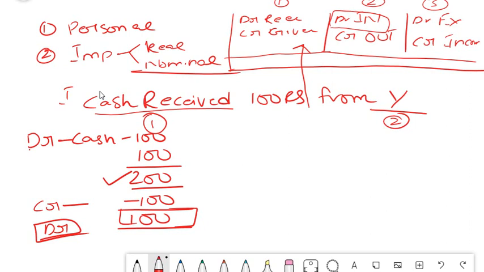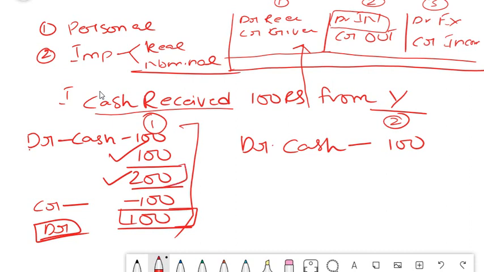So what is the entry now here, friends? I have explained 2 logics. One is in terms of your golden rules. Second one in terms of your asset and profit and loss account. Because this is an asset account and because we are receiving money, we have to debit the cash balance. We have to debit cash balance of 100. Only if we debit, our cash balance will add up and become 200, isn't it? Because your basic cash balance is a debit balance.